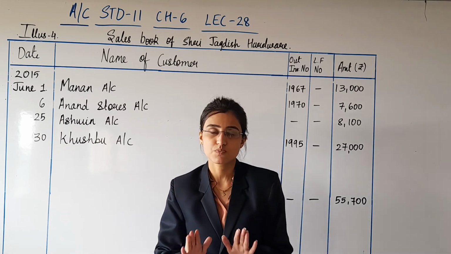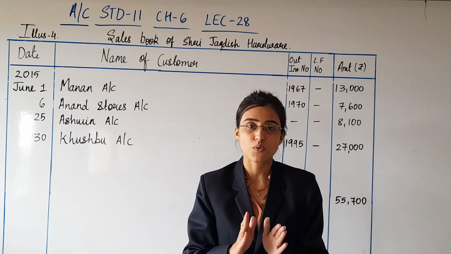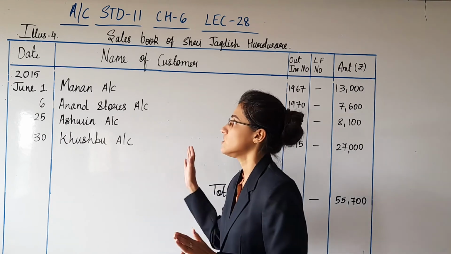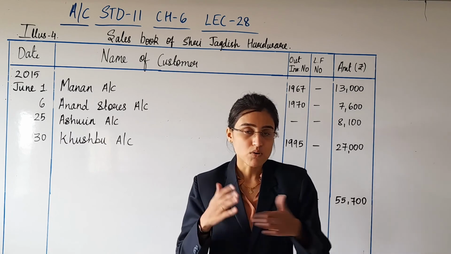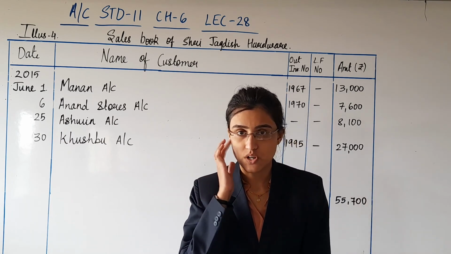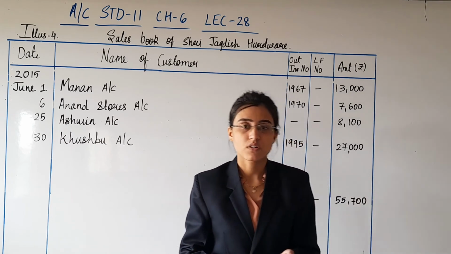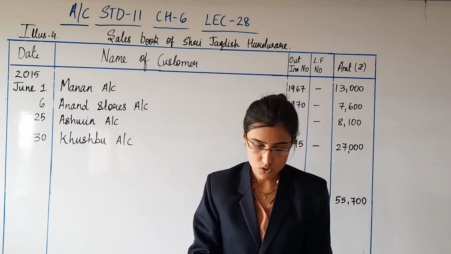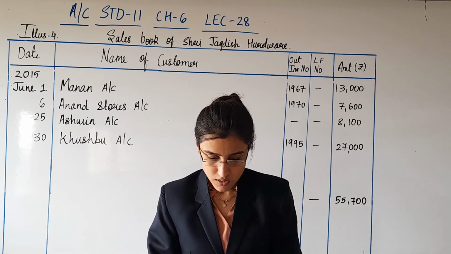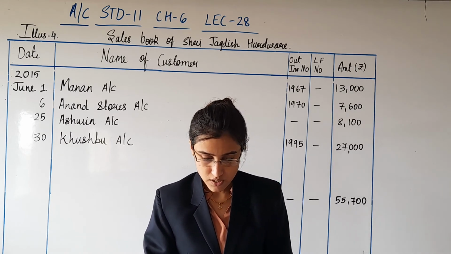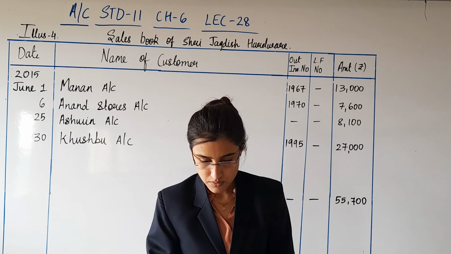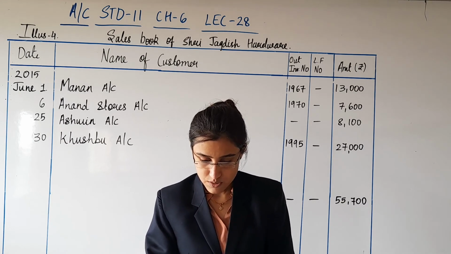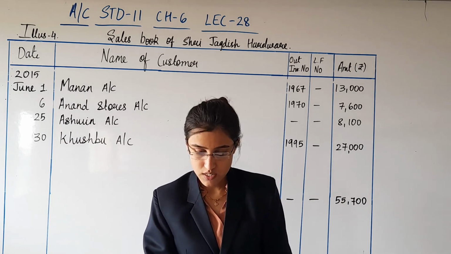We have understood this point, and we have also seen this point practically by solving illustration 4. About sale of machinery we did not record. About sale of goods on cash we did not record. So please put a tick mark to this point also. This type of transactions are recorded in cash book. Net amount of sales of goods is recorded in sales book.